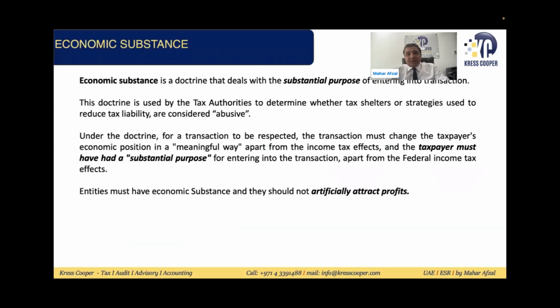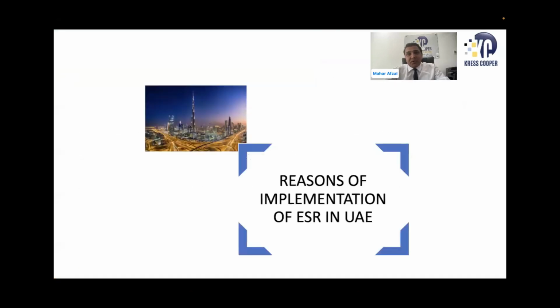So what is economic substance? The core crux of economic substance is that the taxpayer must have a substantial purpose. In other words, the businesses and companies that are generating revenue must have the expenses, management, and core income generating activities there as well. Overall, this is the substantial purpose of the economic substance requirement.